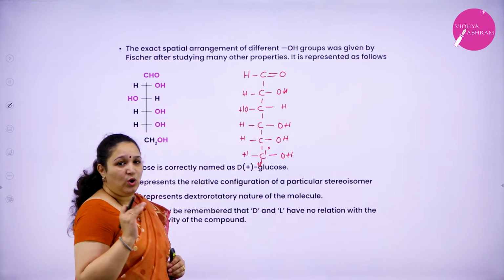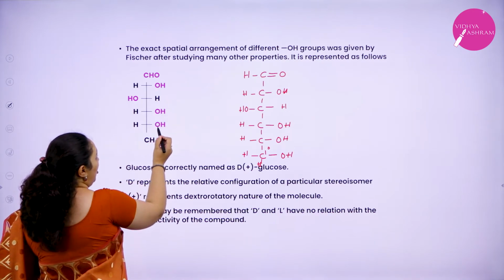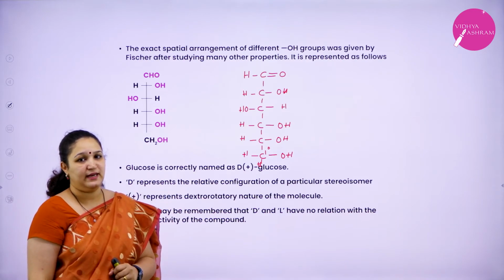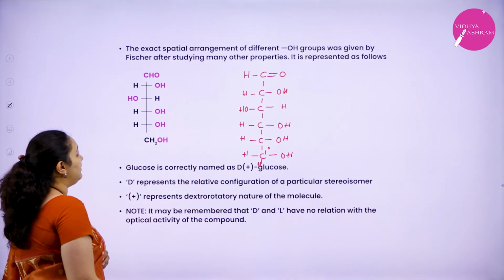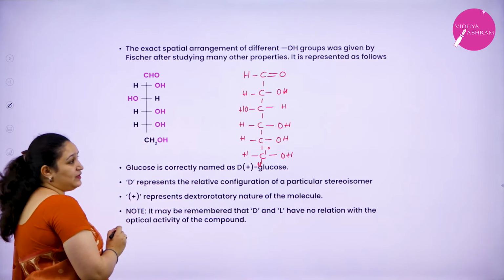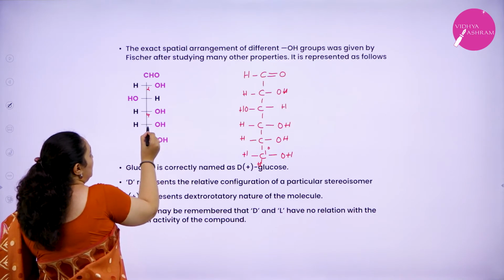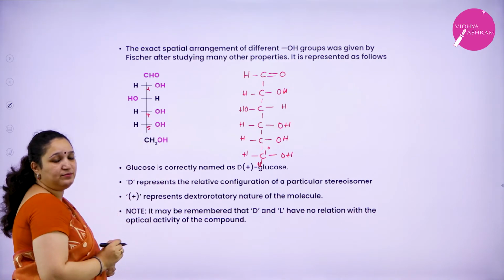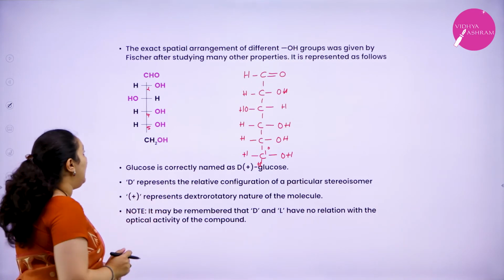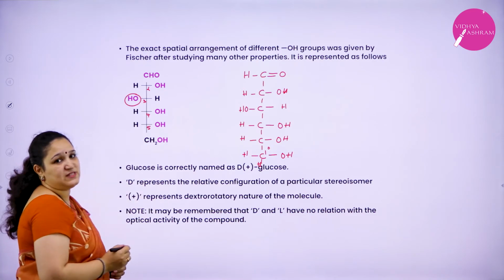Here you have to observe one more thing. OH groups are not present only on the right side. How have I written it? The first carbon atom is the aldehyde group. On the second, fourth and fifth carbon atoms, the OH group is on the right side, and on the third carbon atom, it is on the left side.